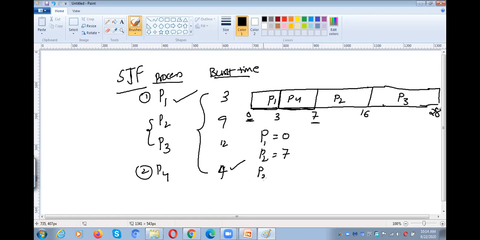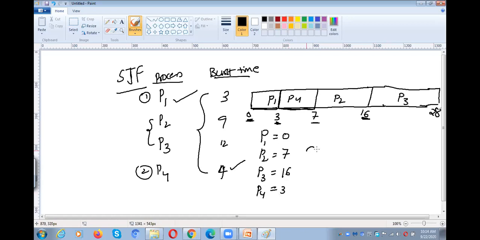What is the waiting time of P3? 16 milliseconds. What is the waiting time of P4? 3 milliseconds. P1 is not waiting for anyone to complete, so P1 is 0. P2 is waiting for P1 and P4, so the waiting time is 7. P3 is waiting for the completion of P1, P4 and P2, so the waiting time is 16. And P4 is waiting for only P1, so the waiting time is 3.